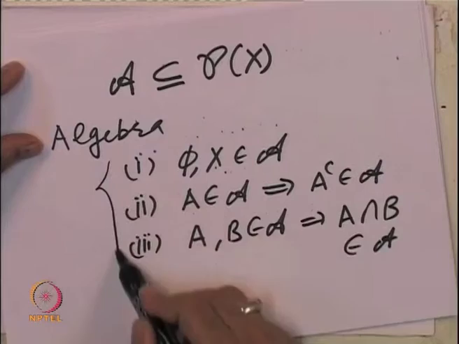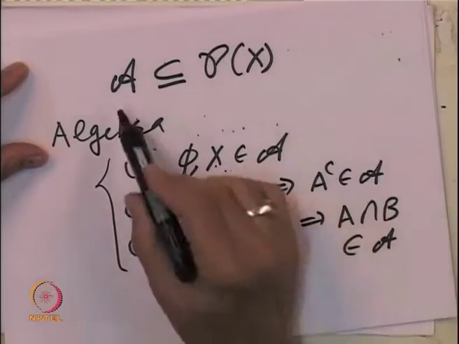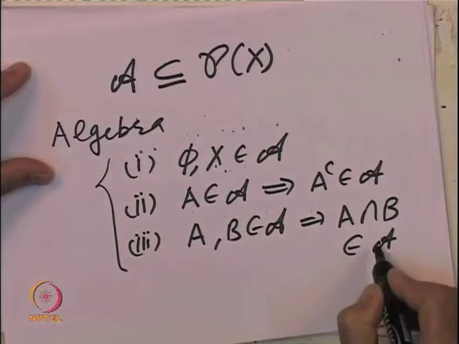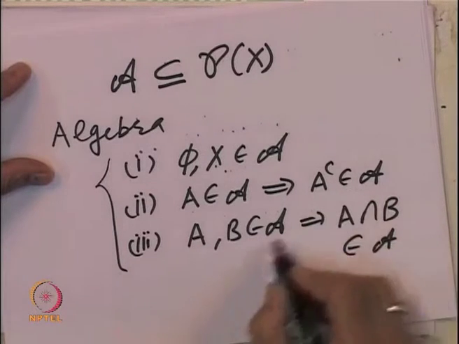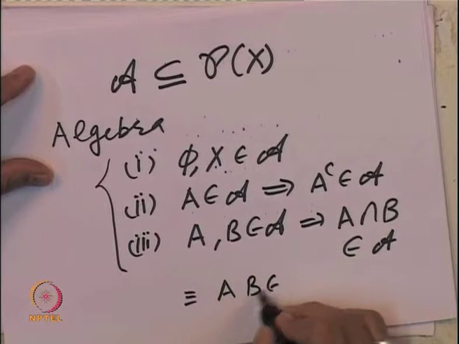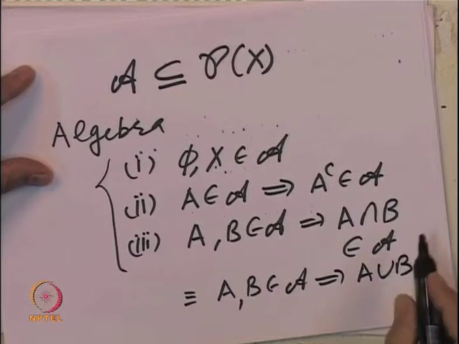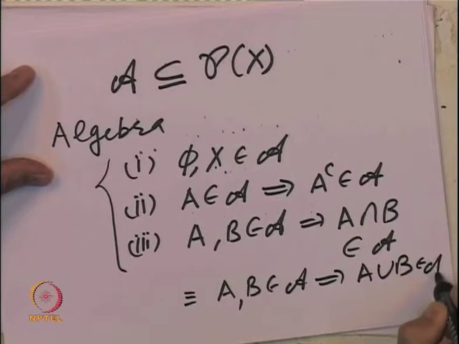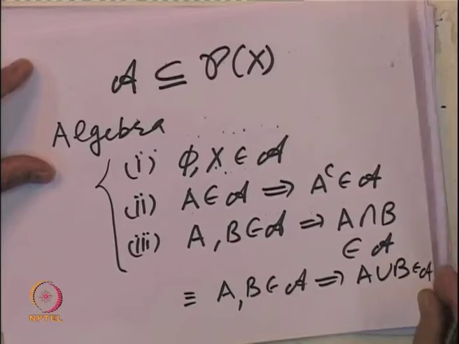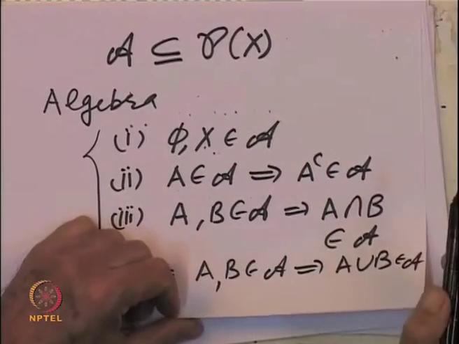So, these are the three properties that define a class A to be an algebra, and keep in mind this property, because of complements, this can be equivalently stated as A and B belonging to the class A implies A union B also belongs to the class A. So, this is what we have defined as a collection of subsets of a set X to be an algebra. And then we looked at various properties of algebras.